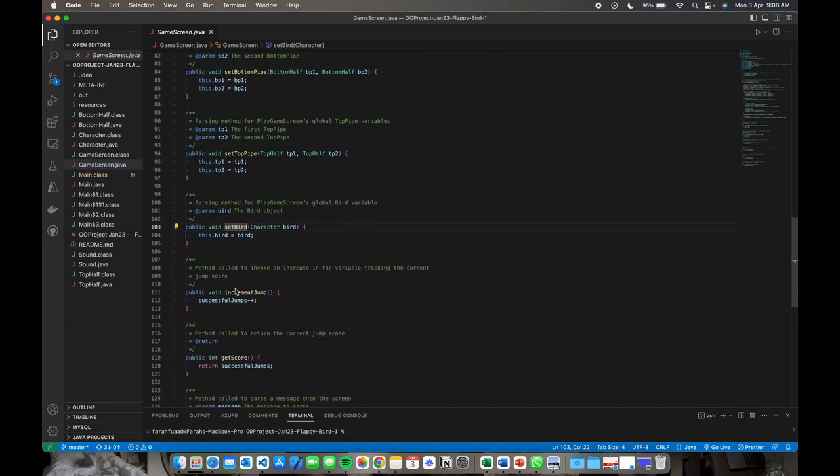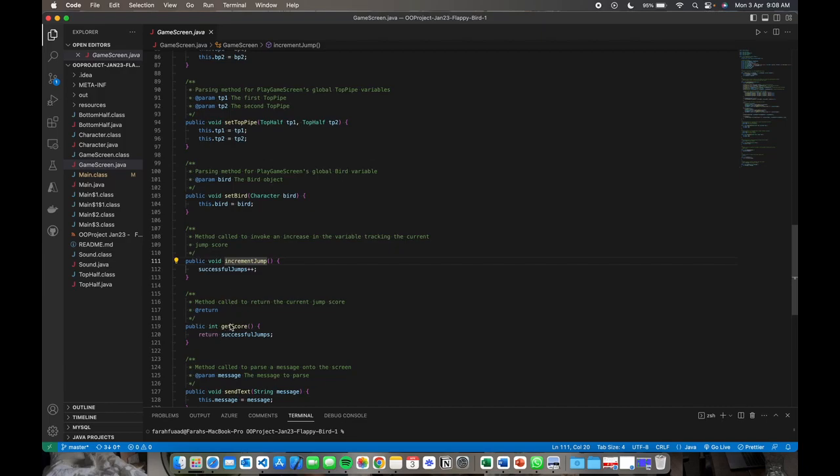And then next is incrementJump. This method increases the successfulJumps variable by 1, and as I said before, when the user gets through the obstacles, which are the pipes, they will get a point. So each pipe will give 1 point, and their points will keep on increasing. And then getScore. getScore is the method that returns the current value of the successfulJumps variable.